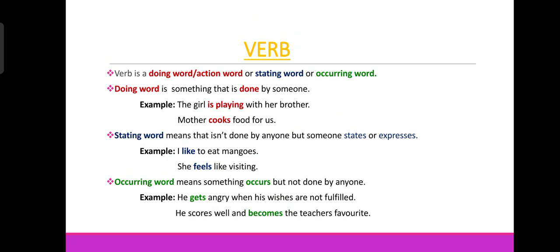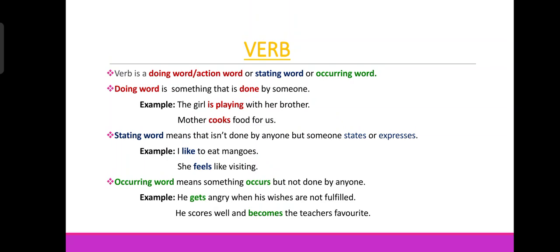Next, stating word. Stating word means state means express. To say something, to express your ideas or your feelings. So stating word means that it is not done by anyone, but someone states or expresses something. If someone states or expresses something about his feelings or liking, disliking, that is a stating word, and whatever word is used for the state or the expression is called the verb or stating word.